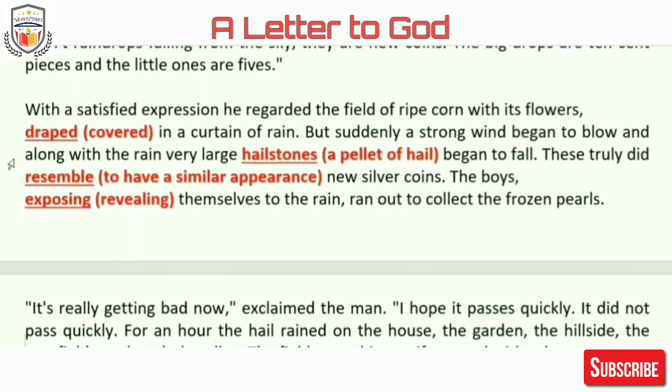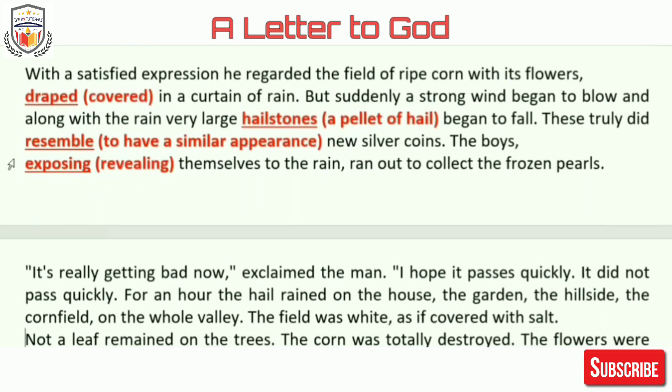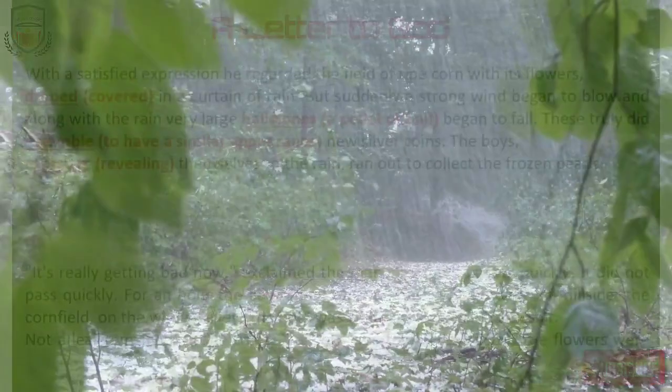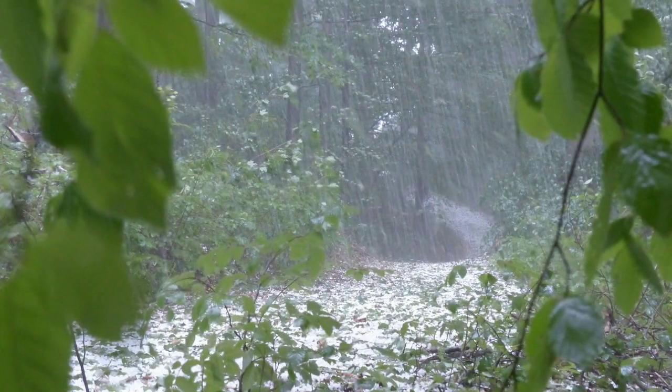With a satisfied expression, he regarded the field of ripe corn with its flowers, draped in a curtain of rain. Draped means covered in the curtain of rain, meaning it started raining. But suddenly, a strong wind began to blow, and along with the rain, very large hailstones began to fall. Hailstones, in Hindi we call hailstone ole.